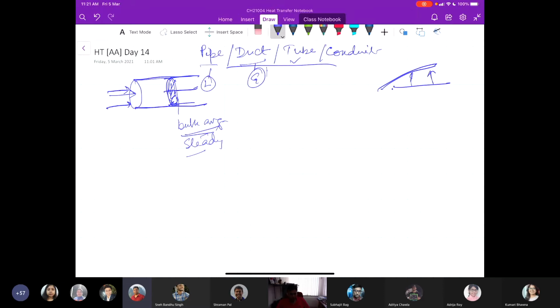So for this internal flow, what is the free stream value? Because eventually our goal, as in the external case, is to find what the Reynolds number range and the Prandtl number range are, and to find a suitable relation to calculate the average Nusselt number. When we calculated the Reynolds number in that case, we used a free stream velocity.